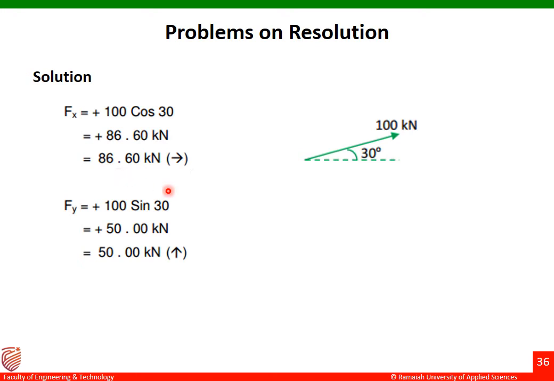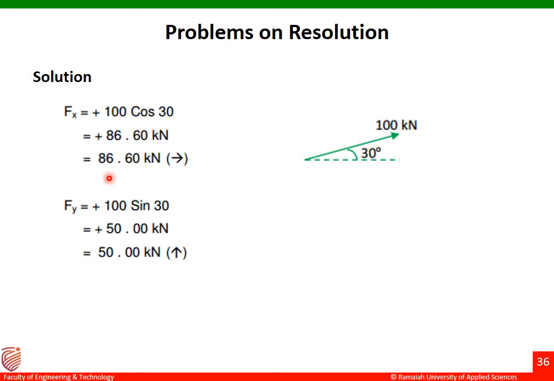As the value is positive, it is acting towards the right, and it is denoted by a right arrow, or it can be represented as plus 86.60, or only 86.60 with the direction mentioned. Suppose the value is minus 86.60, it would be written as 86.60 kilonewton with the direction towards the left side. We have to remember this always whenever we write the final answer of Fx and Fy.